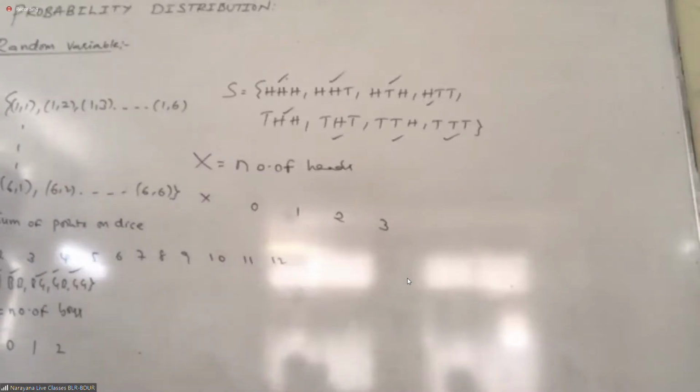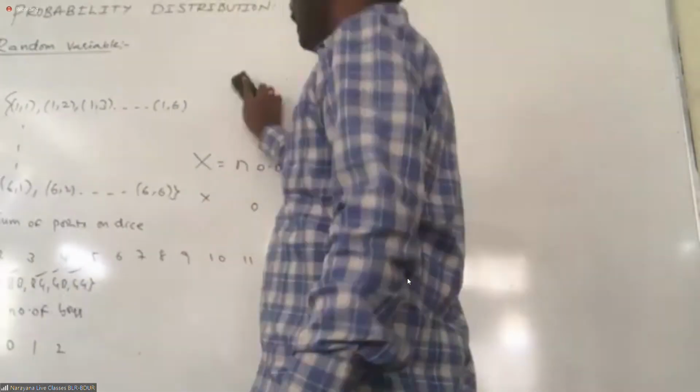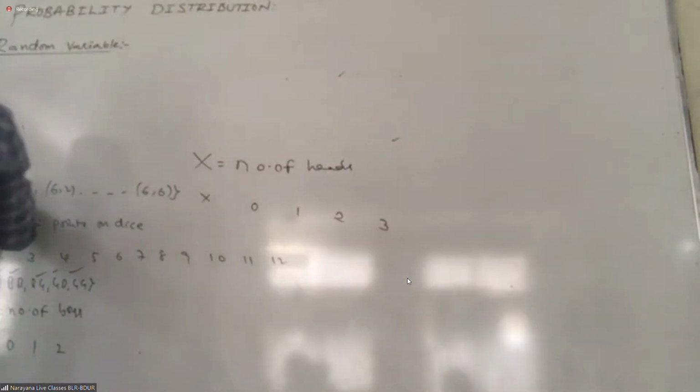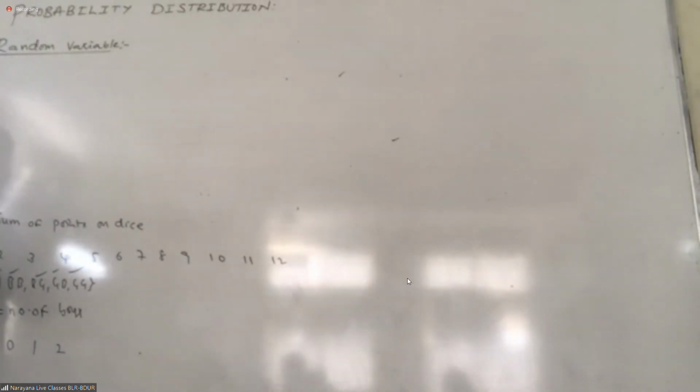Now, that is just the basic definition. In random variables, there are 2 types actually: discrete random variable and continuous random variable.